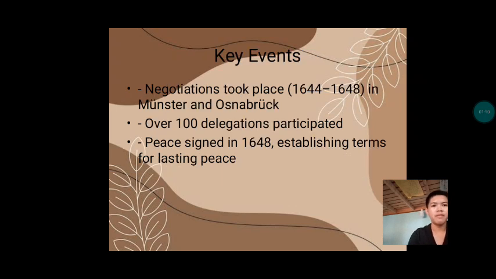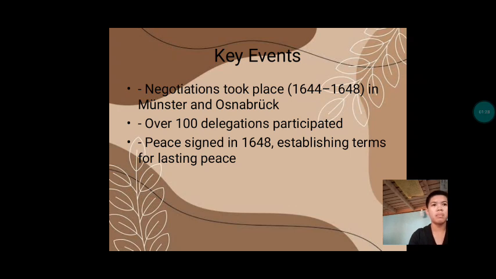Next, negotiations took place 1644 to 1648 in Munster and Osnabrück. Over 100 delegations attended. Peace was signed in 1648, establishing terms for lasting peace.